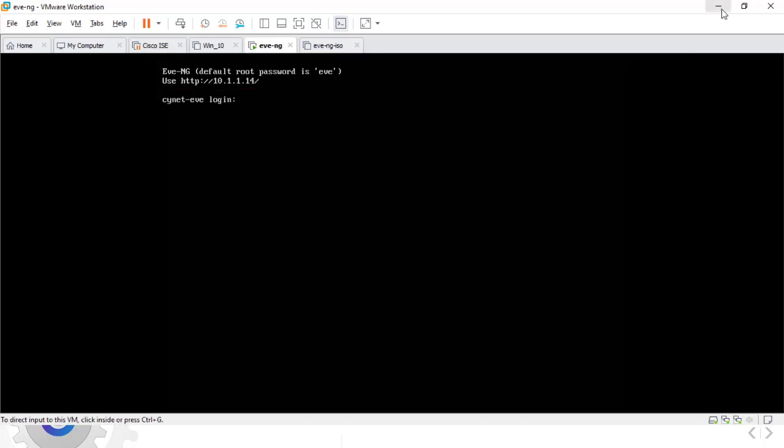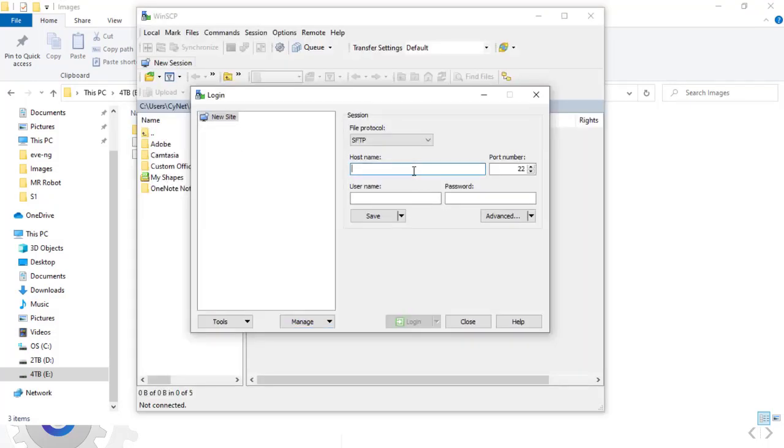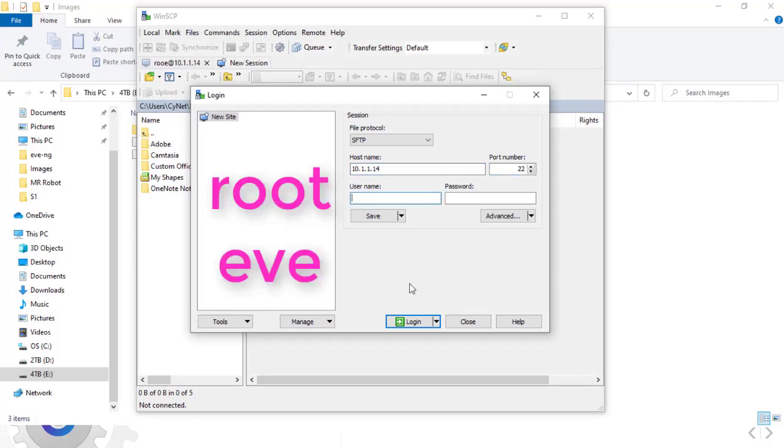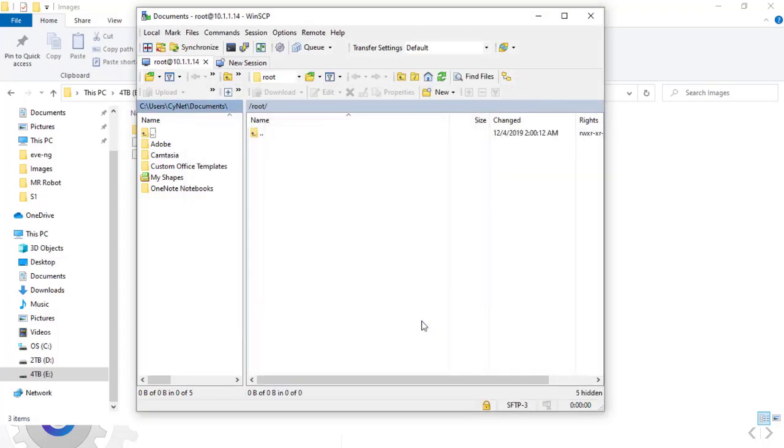First, you should install WinSCP. So I have already installed WinSCP. The credential is root and the password is eve. So we are now in the root directory.